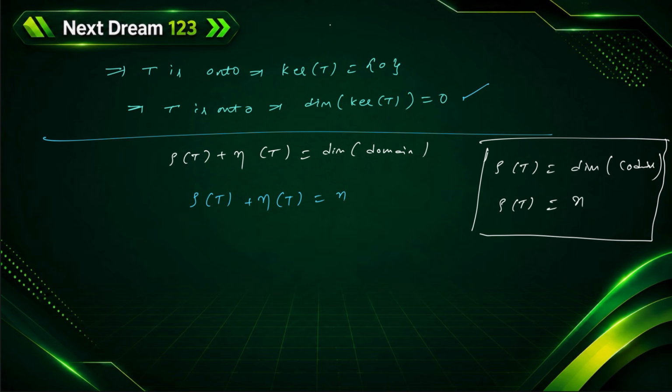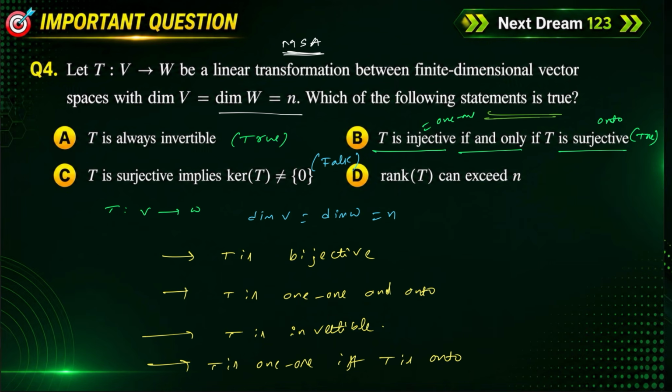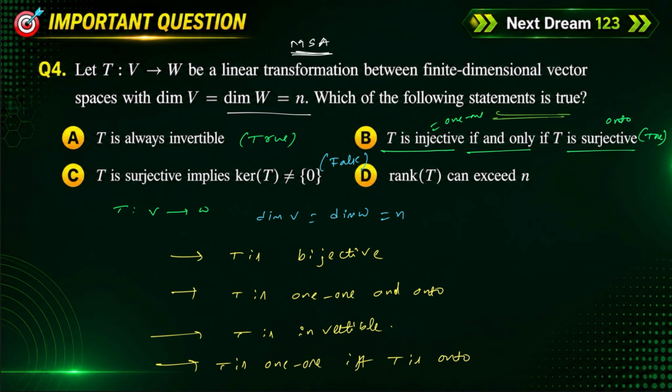Okay, if T is onto, rank of T is equal to dimension of codomain. We already proved it is onto. It is bijective, which means it is onto.